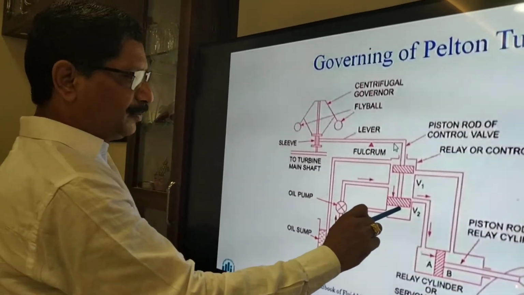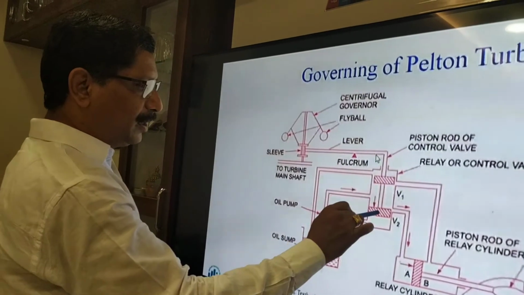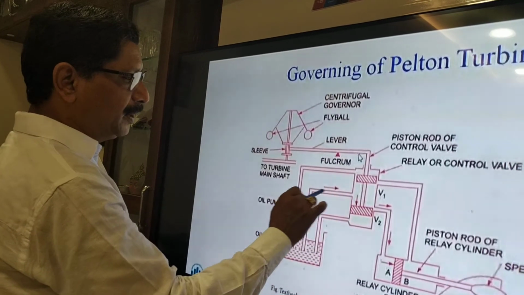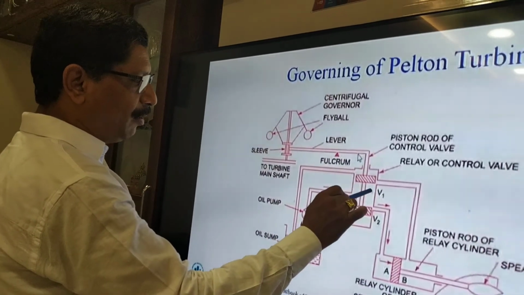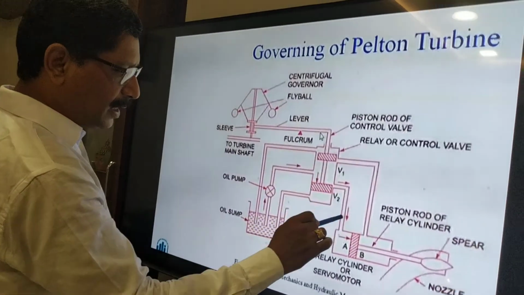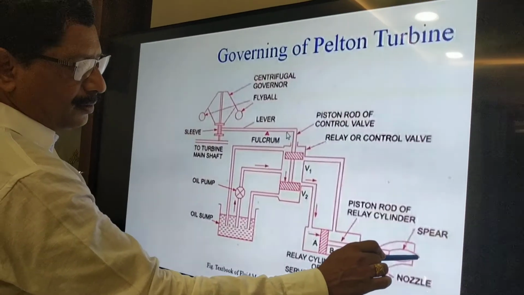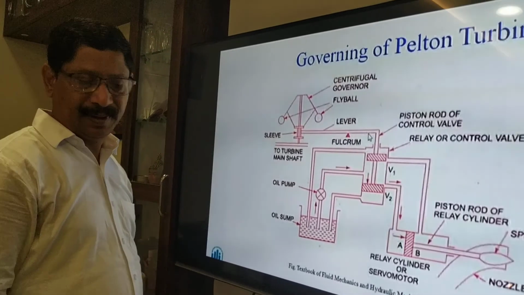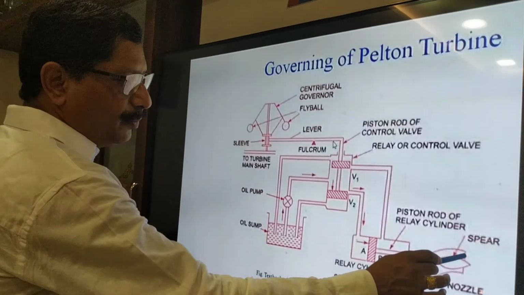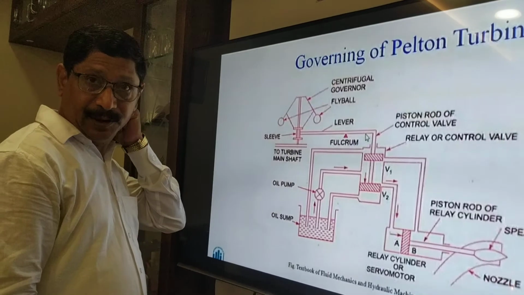Because of this, what will happen? You will find this portion will come down. This pump is continuously pumping the fluid, but here the passage will block and this passage will open. So fluid will be flowing like this, and like this, and you will find it will close down the passage. And the reverse happens when the fluid flowing through the turbine is reduced and the speed automatically will be decreased.